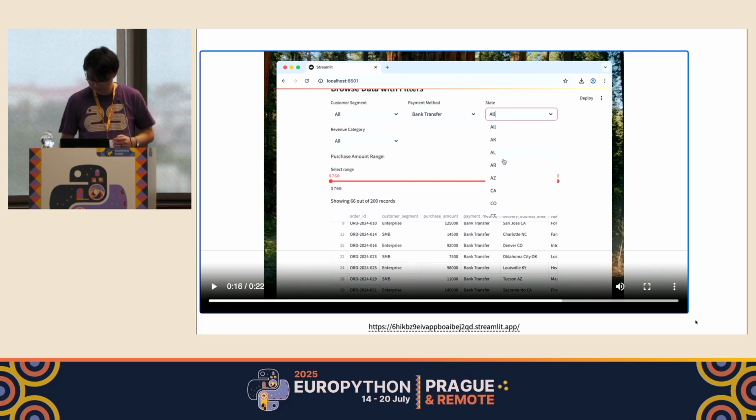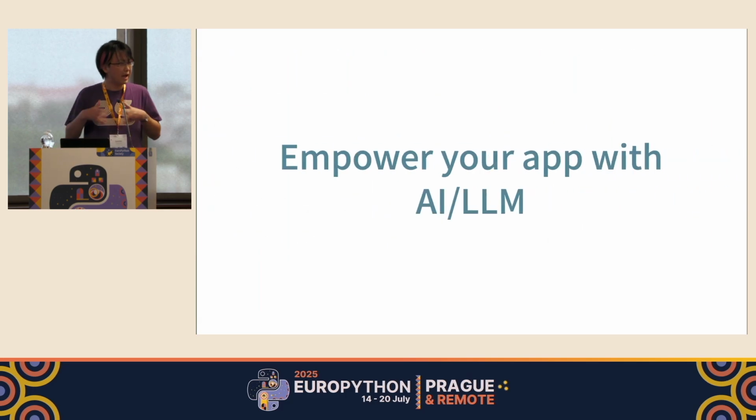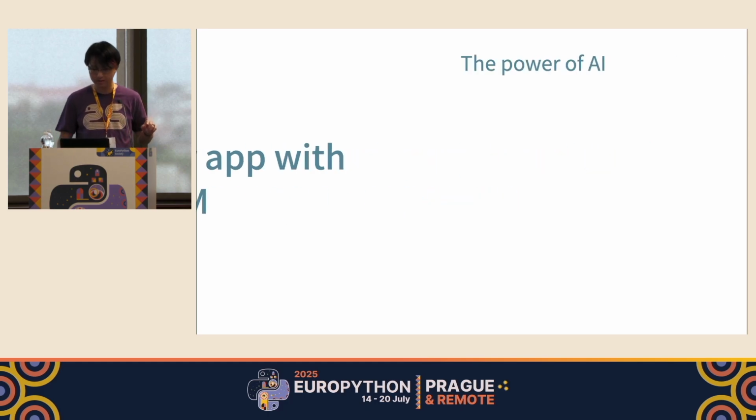Right. So now that we have been discussing creating a web application on top of data processing, at this point, let me take another look in another direction, that is, empowerment of your data processing pipeline with AI or LLMs or things like that.